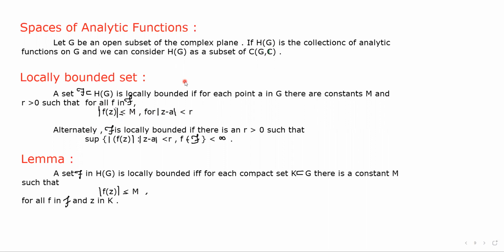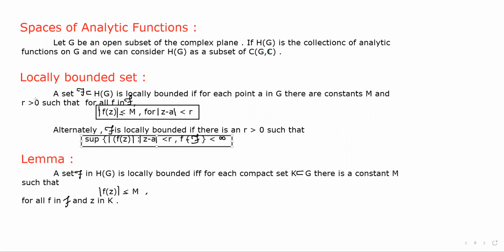For each point a in G there is a constant M and r greater than 0 such that for all f, the mod of the function is less than or equal to that constant M. Or we can say that script F is locally bounded if there is an r greater than 0 such that the supremum of mod f of z, such that mod of z minus a is less than r, is less than infinity. So these two are the conditions for a locally bounded set.